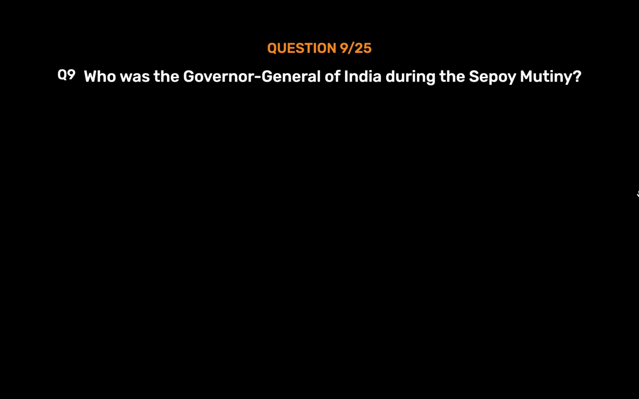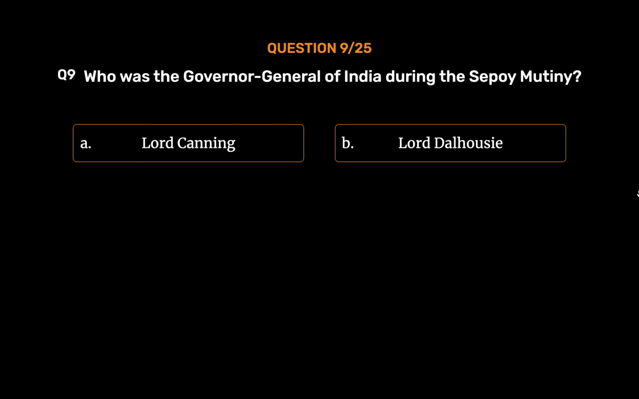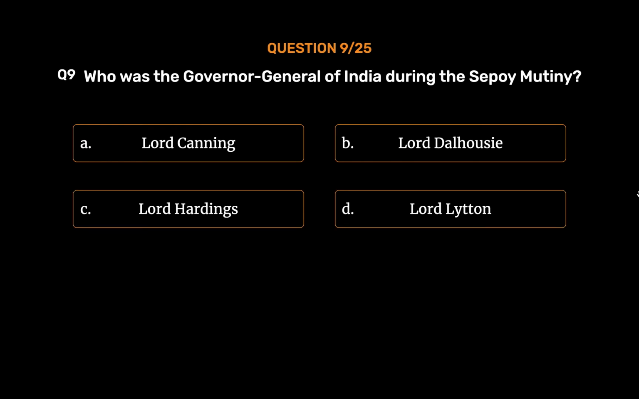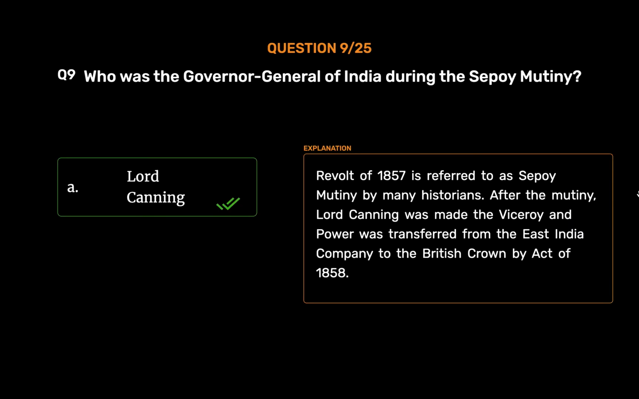Question number 9. Who was the Governor General of India during the Sepoy Mutiny? Option A. Lord Canning. Option B. Lord Dalhousie. Option C. Lord Hardinge. Option D. Lord Lytton. The correct answer is Option A. Lord Canning. Revolt of 1857 is referred to as Sepoy Mutiny by many historians. After the mutiny, Lord Canning was made the Viceroy and power was transferred from the East India Company to the British Crown by the Act of 1858.